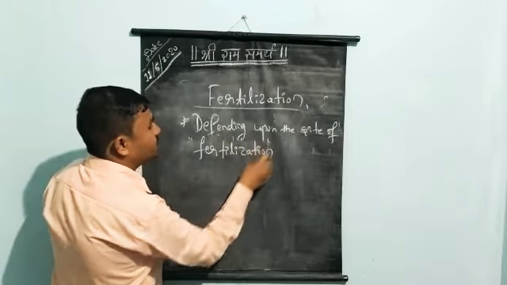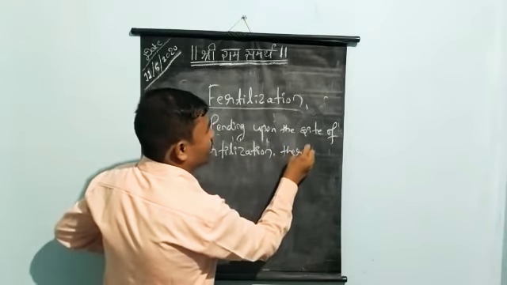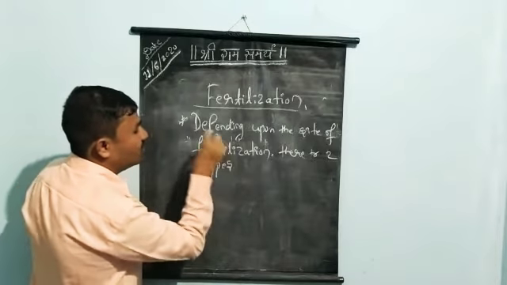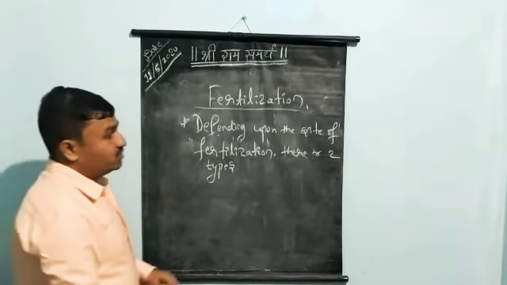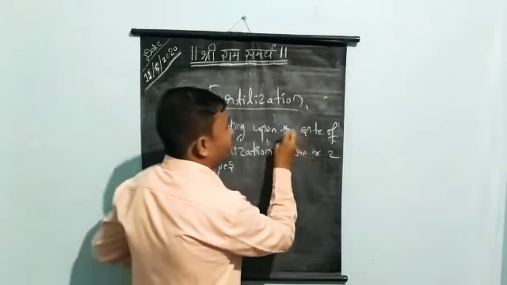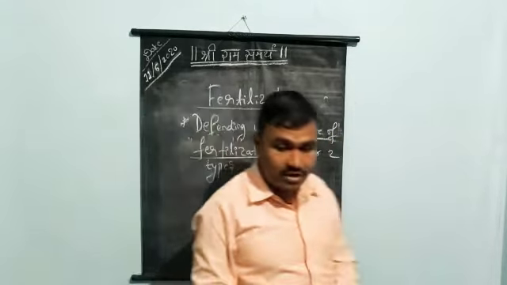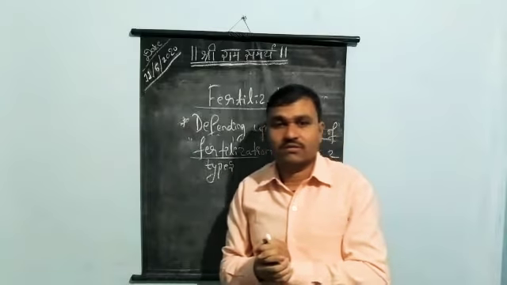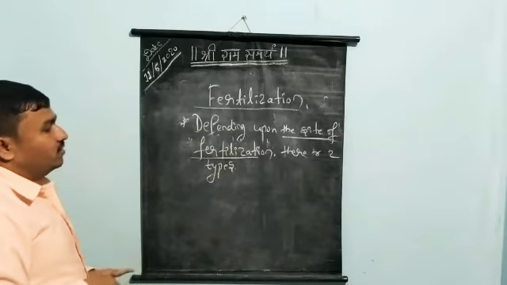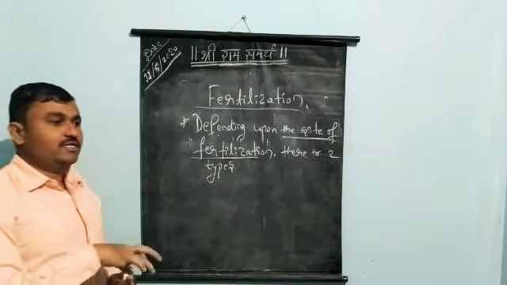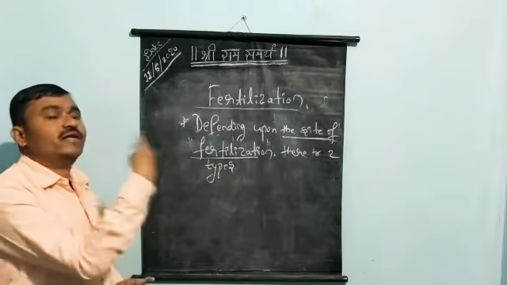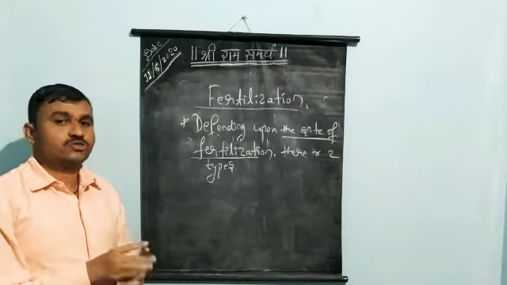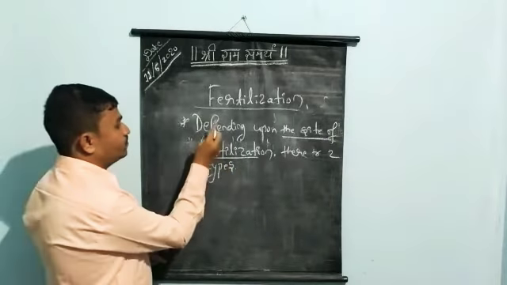Depending upon the site of fertilization, there are two types of fertilization we find in animals. Site means the place where the fusion of male and female gametes takes place, the location of the fusion of gametes. In some animals, fertilization takes place inside the body, and in some animals, it takes place outside the body. Outside the body means an external medium, outside the parent body.